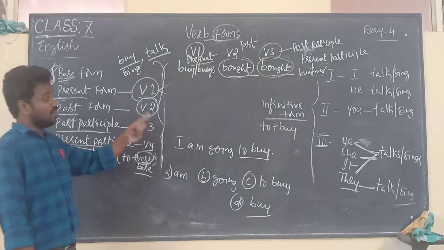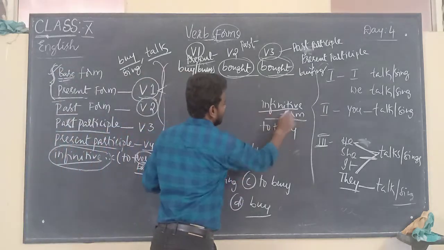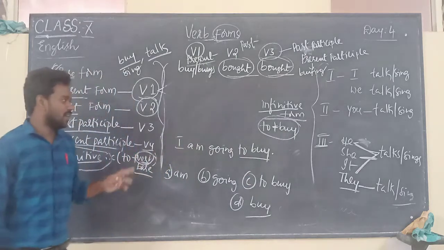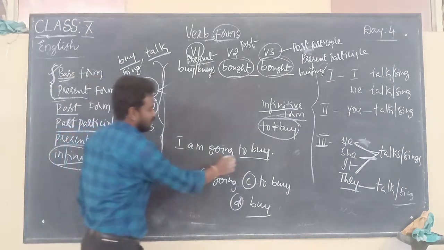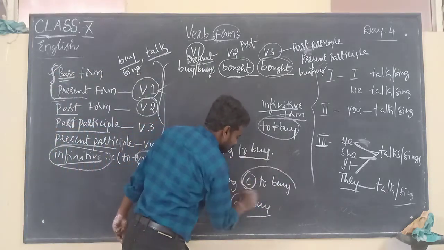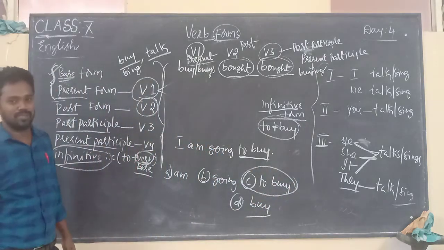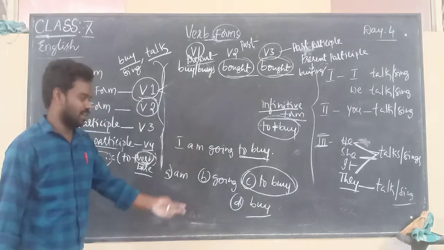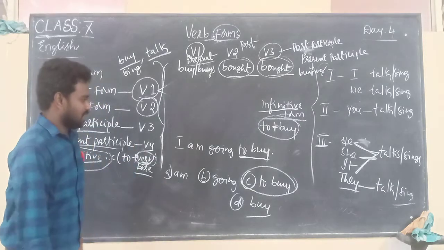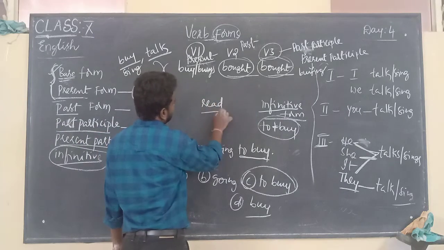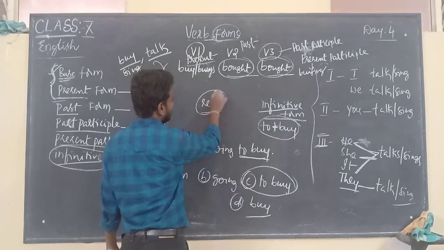Because you know the form. What is the infinitive form? Infinitive is nothing but to plus the base form of a verb. So here 'to buy' is the infinitive. For all verbs, for example, if I take read, what is the infinitive form of read?